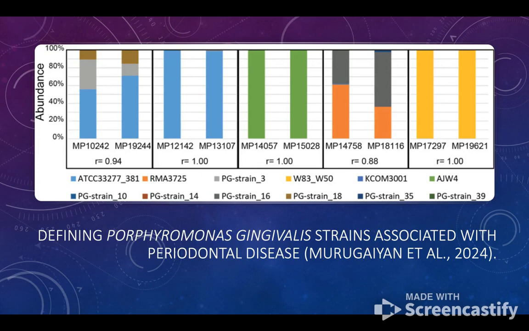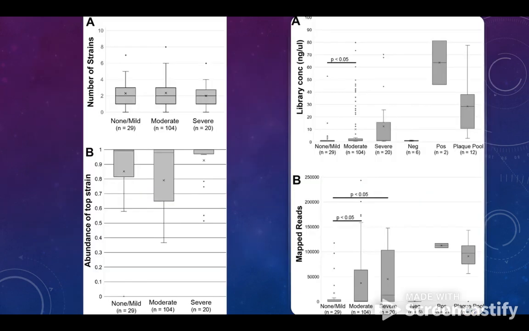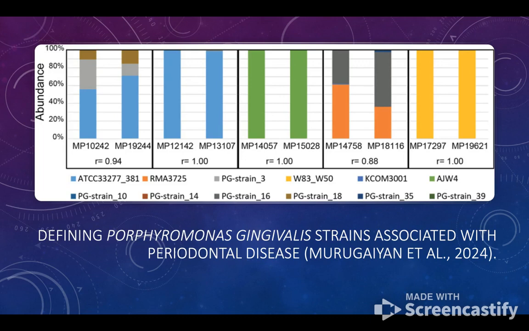This study just looked at defining what specific strains are associated with Porphyromonas gingivalis, which is a strain of bacteria present in people with periodontitis. And the main conclusion in this study was just that the W83, W50 strain was significantly enriched in people with periodontitis, which was only 13% of the participants. And it's not really enriched in people without it.